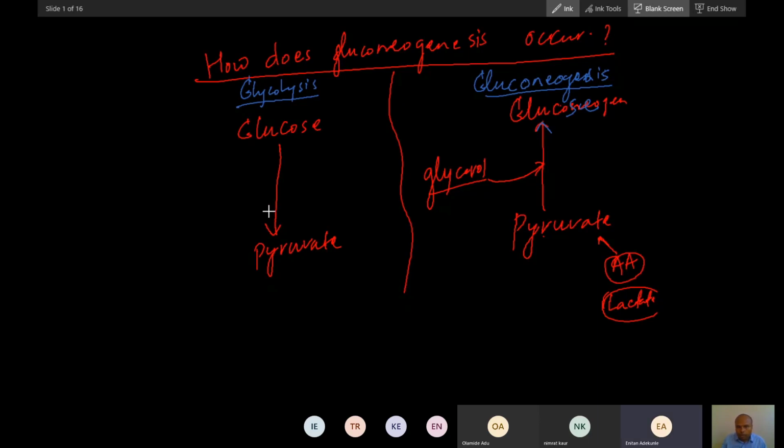The whole process, if you make a sum of the whole pathway, is irreversible. How many steps are there in glycolysis? 10.